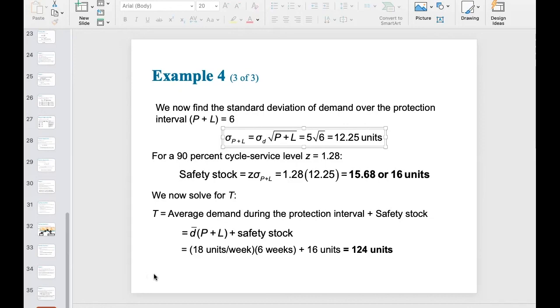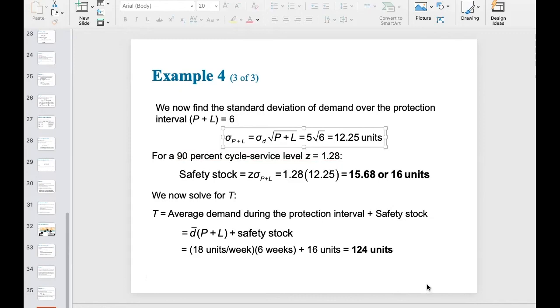Then what is the amount that I should order? Very simple, use 124 minus 20. So this time, when it reaches the review time, you should reorder 104 units, because your target level is 124 and your current level is 20. So you have to reorder that difference, which is 104 units from your supplier.